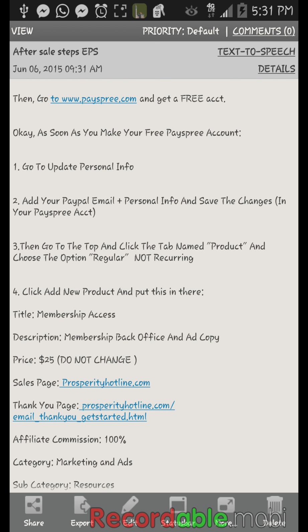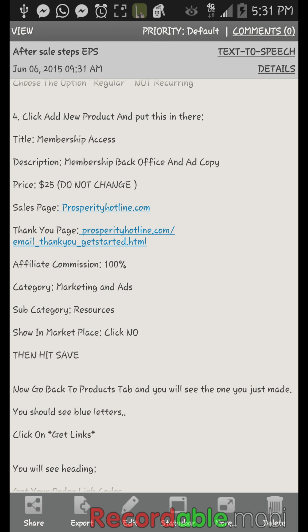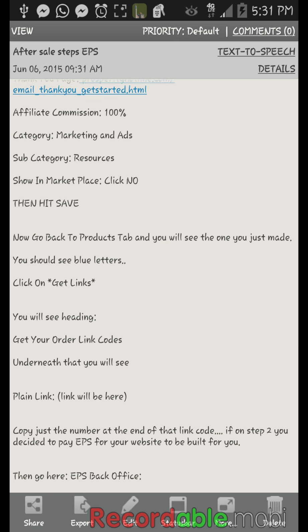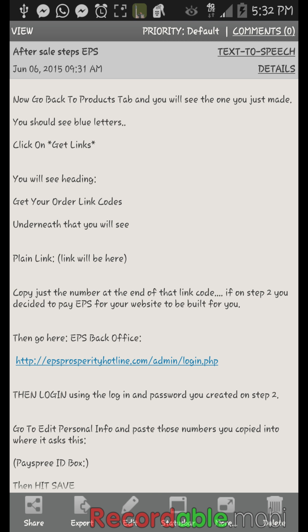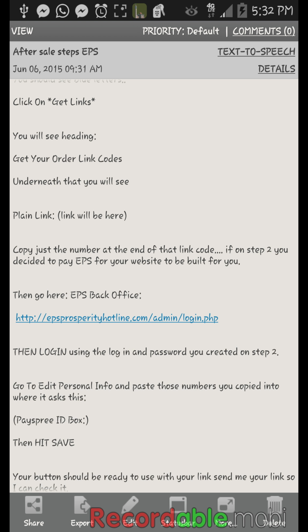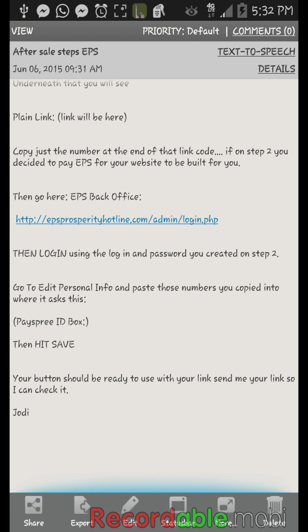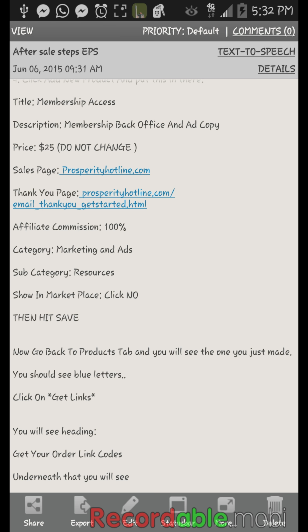Then you're going to go to payspree.com, get your free account. These are all the instructions you guys have already seen that show you how to set up your website with Payspree. Get your pay button on there, all set up. And that's it. Okay, that's that second email.